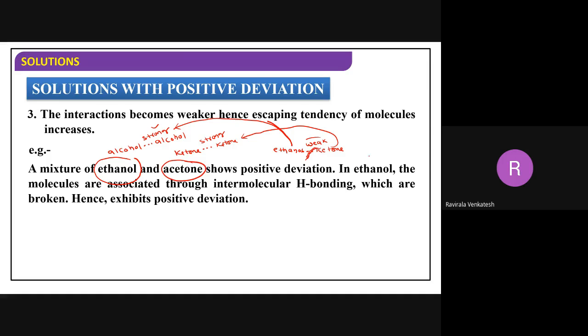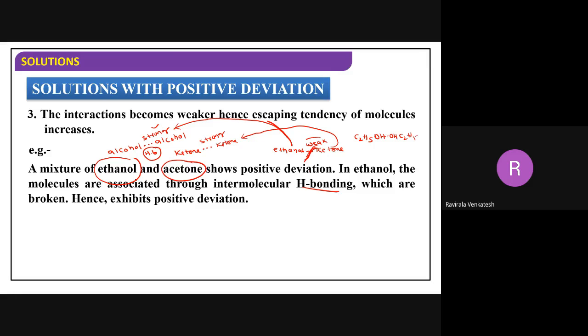So in ethanol, what type of attractive forces will be there? Definitely hydrogen bonding, because ethanol is C2H5OH, and the other is also C2H5OH. Both of these will have hydrogen bonding. See, for getting these new hydrogen bondings here, the old ones will be broken. So what I am saying is that the new bonds which are forming will be broken and converted back into old bonds.